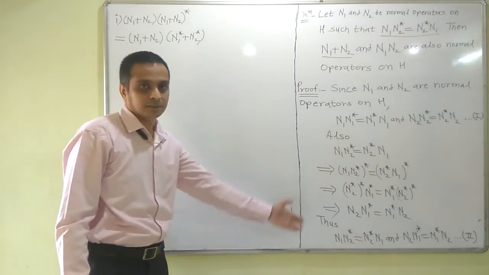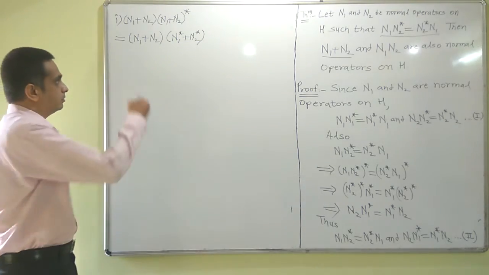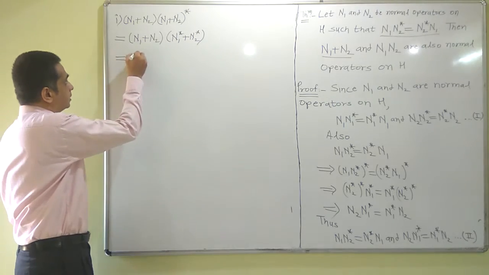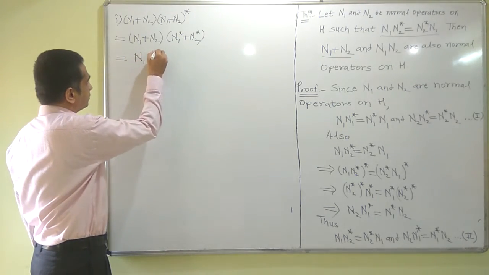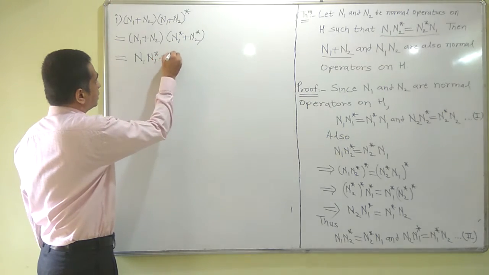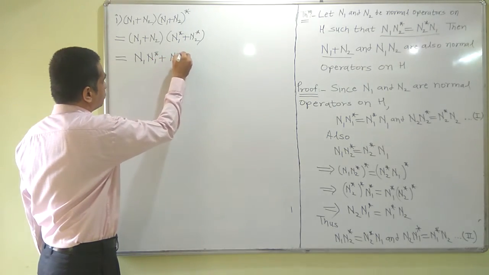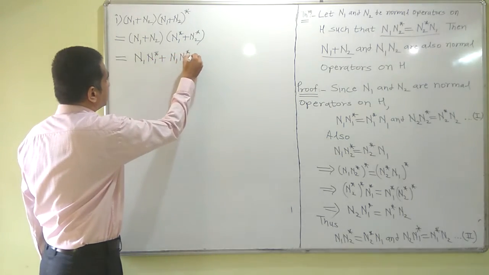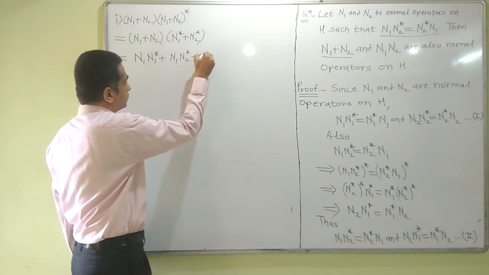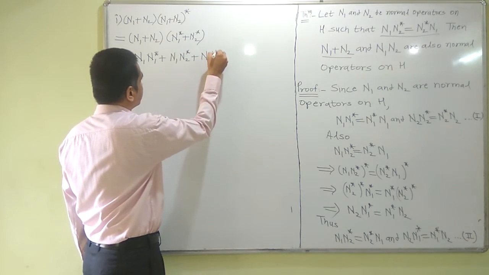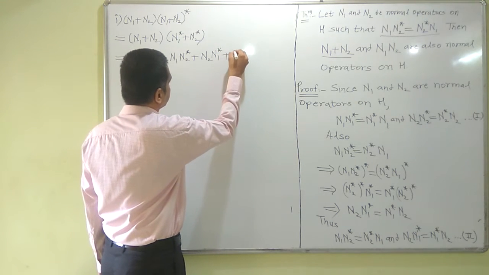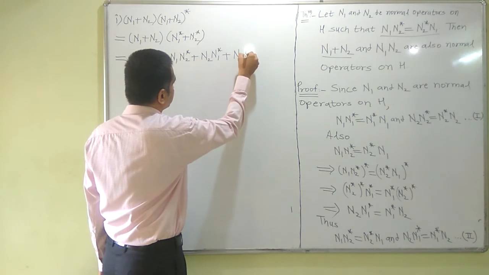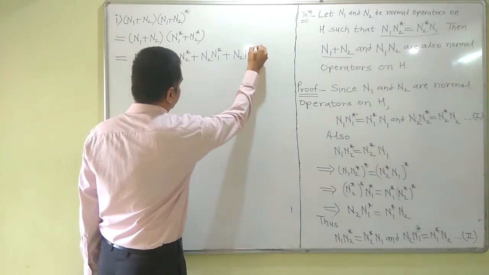It is just a matter of calculations or verifications. So this I can write as n1 n1 star plus n1 n2 star plus n2 n1 star plus n2 n2 star.